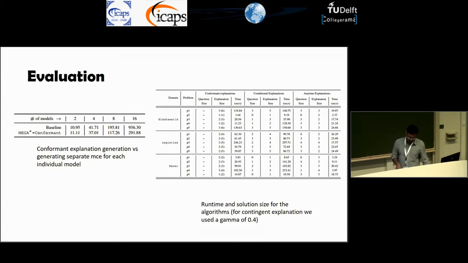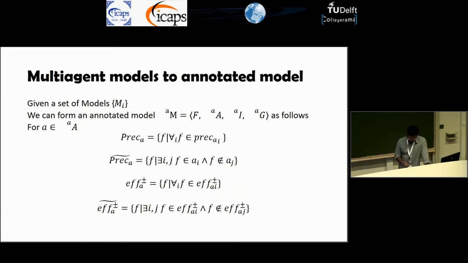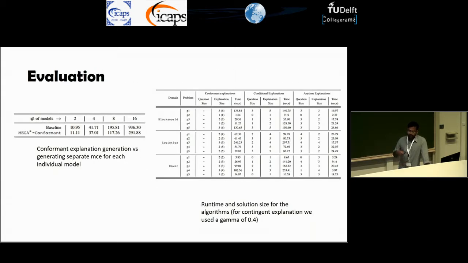One of the interesting things I wanted to show you is that here we compared our approach on solving incomplete models, these are the completion sets, with the size of the completion sets. So we had incomplete models with increasing uncertainty, and then we compared it against the cost of running our original explanation algorithm on each one of these models and then just doing a union. So clearly our approach provides a lot of computational advantage, as you can see.